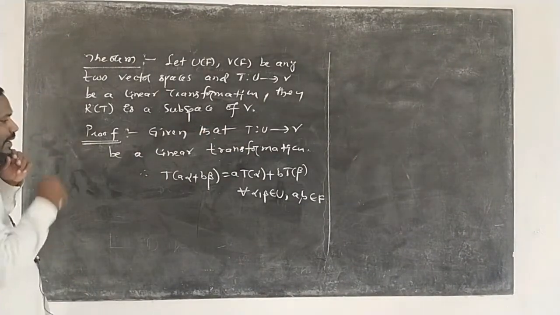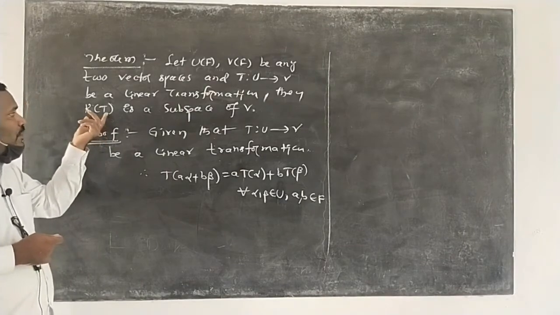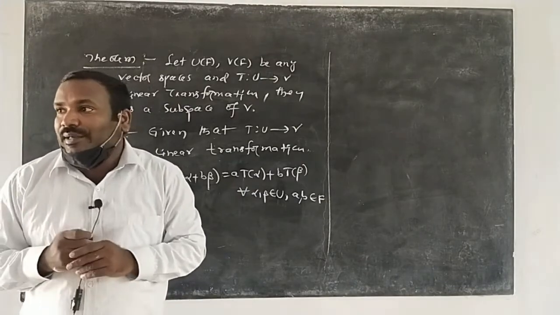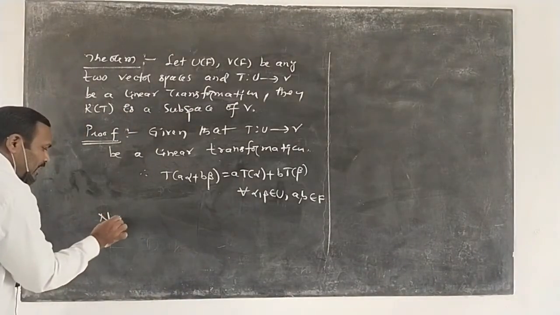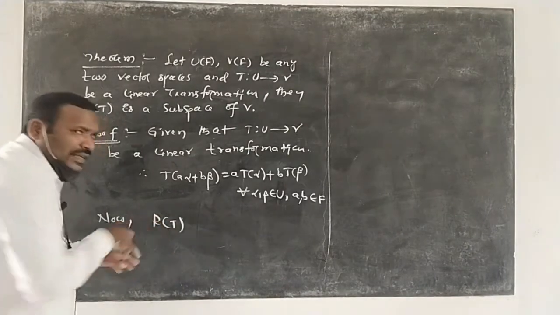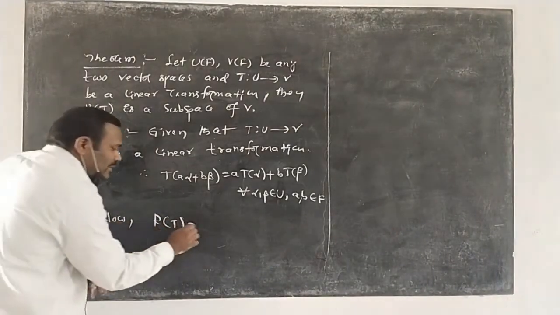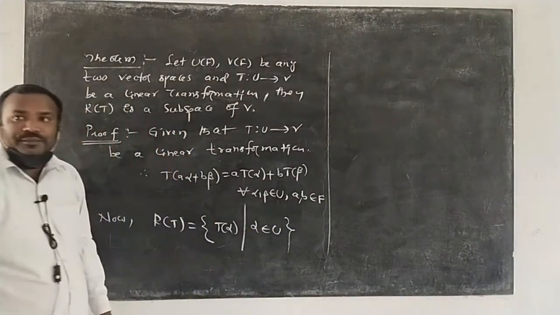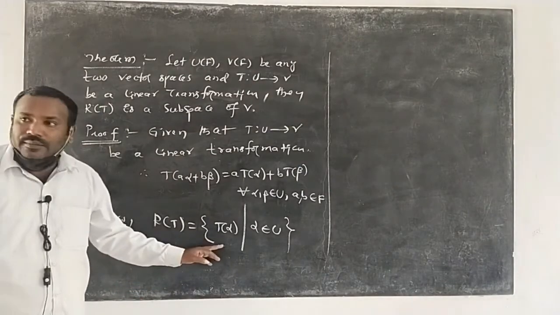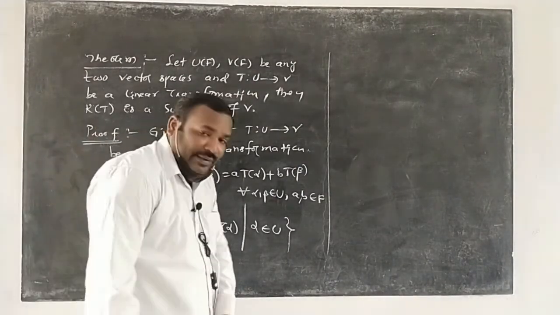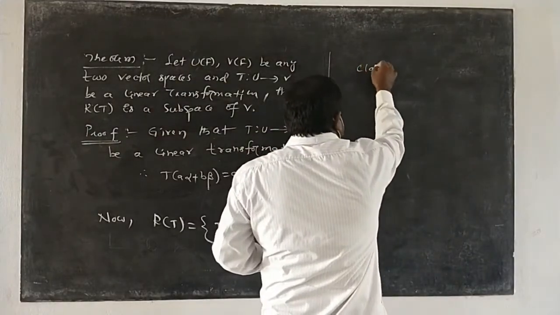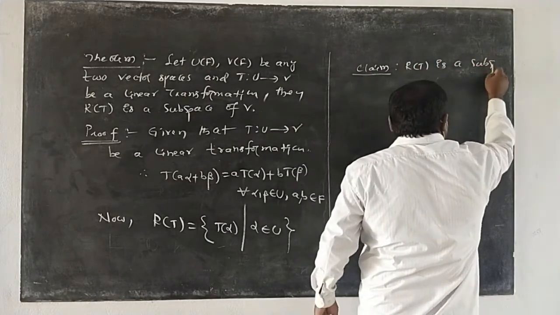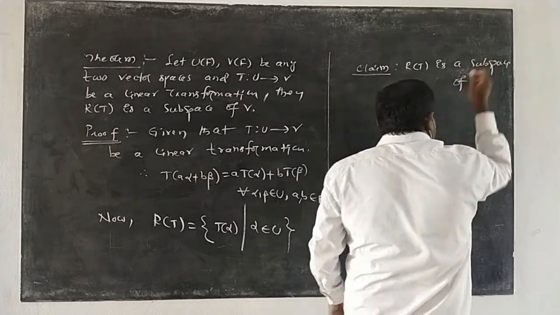Next, what is R of T? Here we are asked to prove R of T is a subspace. How is it defined? R of T is the range of the linear transformation T. This is defined as R of T equal to T of alpha such that alpha belongs to U. Okay, by the definition you can write R of T. What is our claim in this theorem? Our claim is R of T is a subspace of V, or V of F.